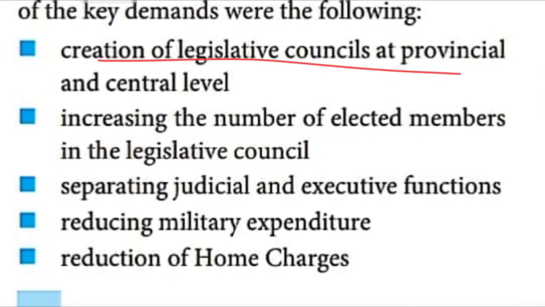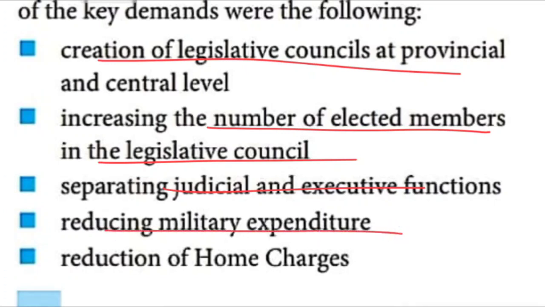Second point, what is given? Increasing the number of elected members in the Legislative Council. First, the Legislative Council has to be created; next, members have to be appointed to it. The next thing: separating judiciary and executive functions. Then next, reducing the military expenditure. Why are they telling like that? If Britain is involved in a war, the Indians must also be involved, because we are under the control of Britain, is it? So how to reduce the military expenditure.